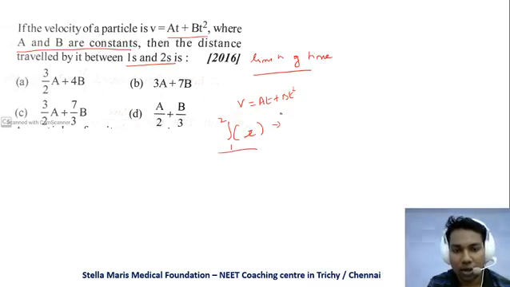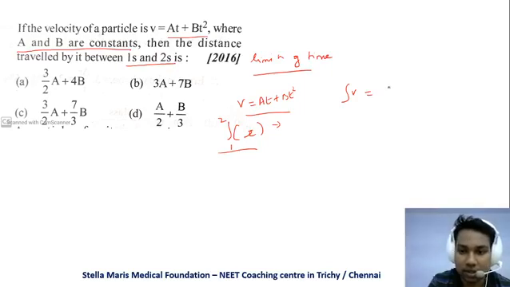So how to calculate this? We just take the indefinite integral and then substitute the limits into the result of that indefinite integral. For example, this is v. If you integrate v, we'll get the distance s or x, right? v is at plus bt squared.